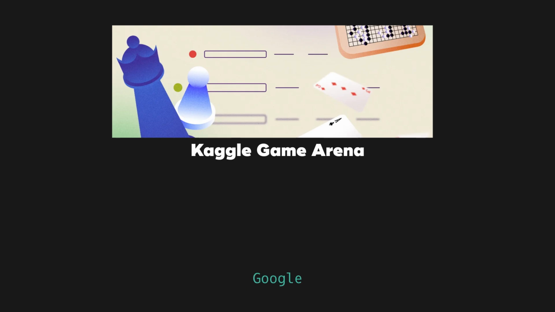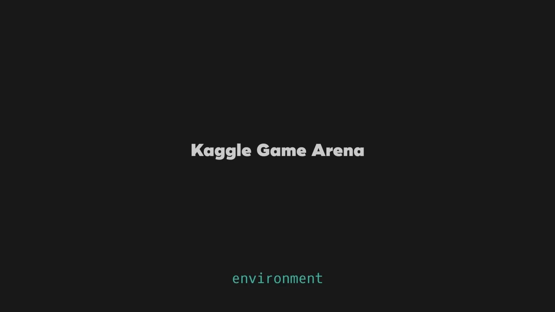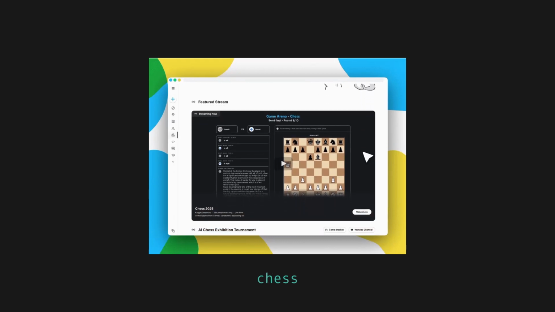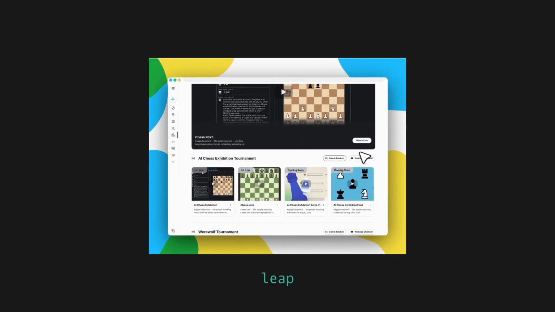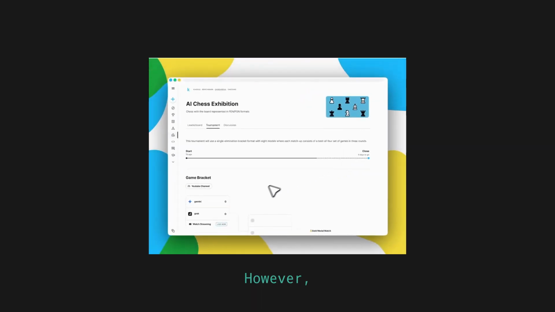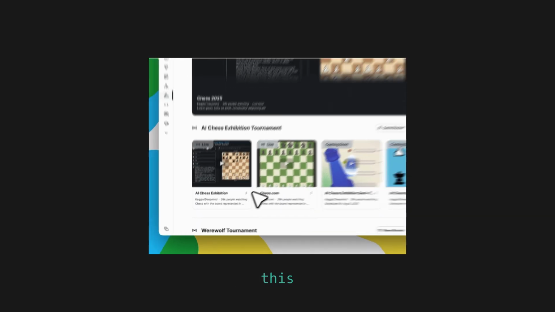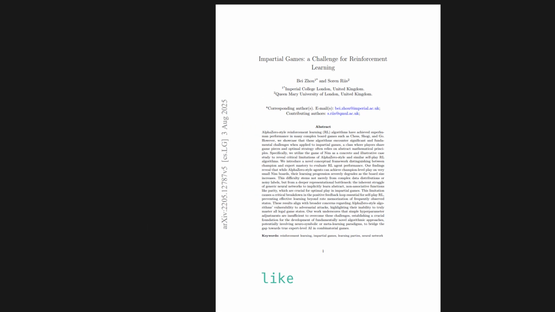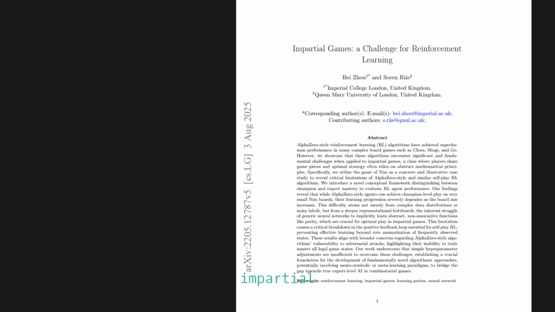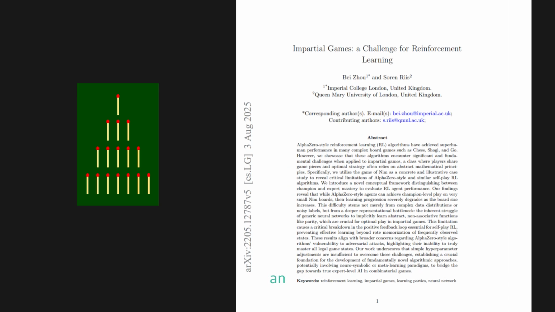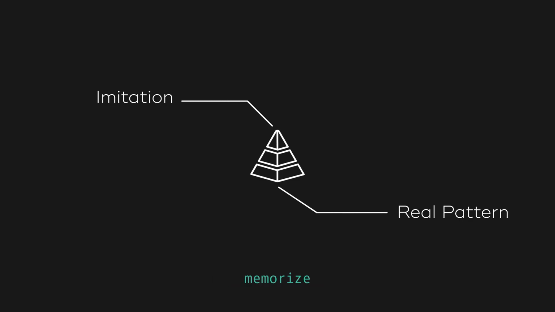The second benchmark is the Kaggle Game Arena, a powerful platform from Google that moves evaluation into a live competitive environment where AI agents play strategy games like chess or Go against each other. This is a massive leap forward for testing strategic reasoning. However, as the research paper Impartial Games, a Challenge for Reinforcement Learning reveals, even this advanced setup can hide a deep flaw. The paper shows that while AI can master complex games like chess, it fails spectacularly at impartial games like NIM, which rely on understanding an abstract mathematical principle. The AI hits a representational bottleneck. It can memorize patterns but struggles to learn the underlying abstract rule.